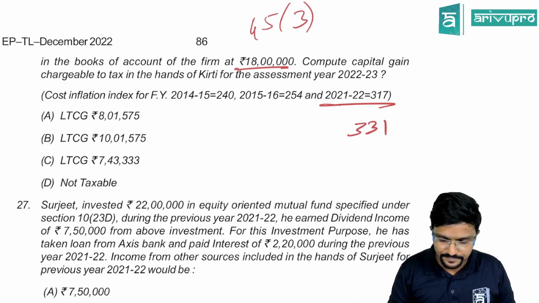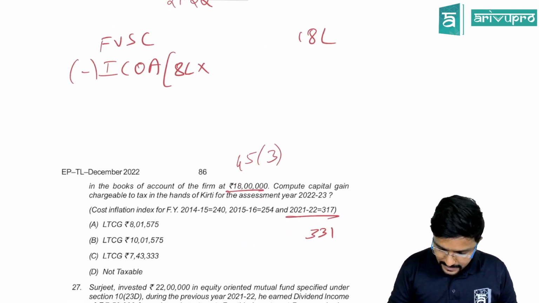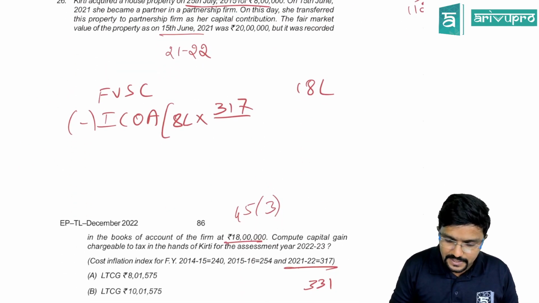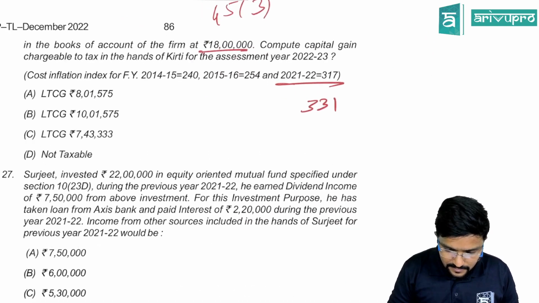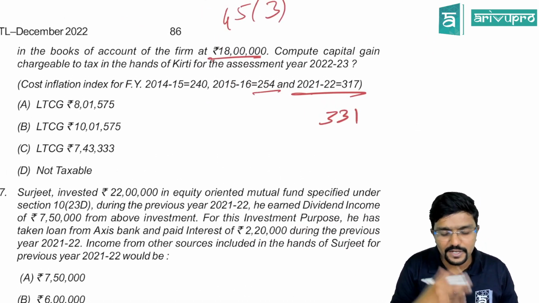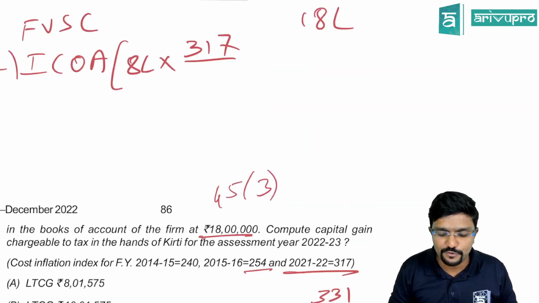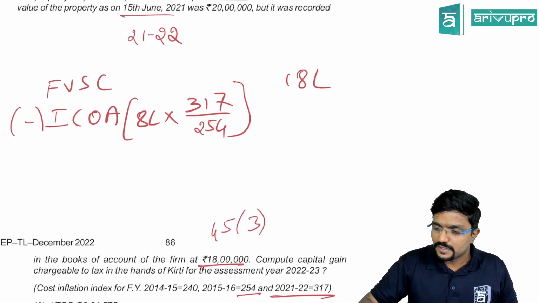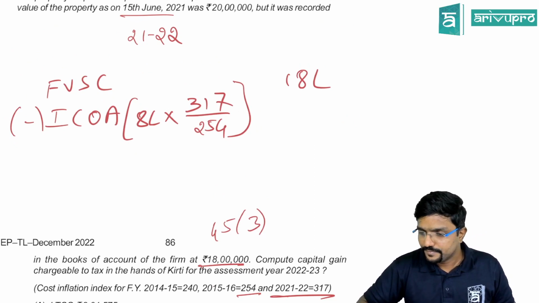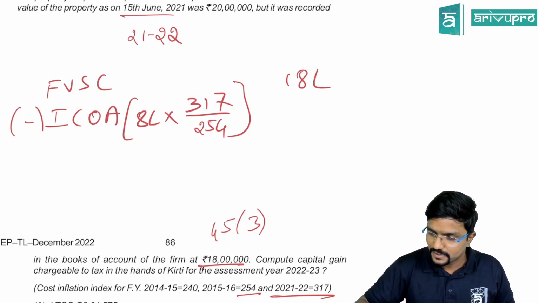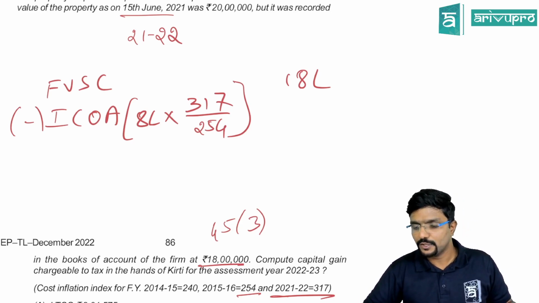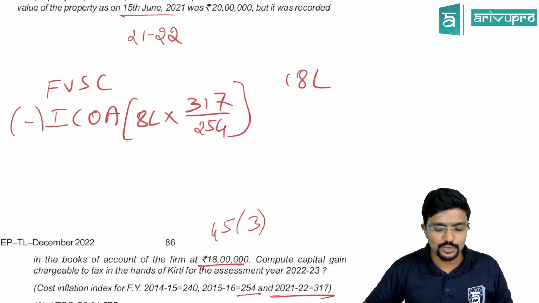8 lakh into 317 by what is the cost inflation index for the year of purchase? 15-16. They have given 14-15 also, might be to confuse you. 254. So 8 lakh into 317 by 254, 9,98,425 you will get as the index cost of acquisition.